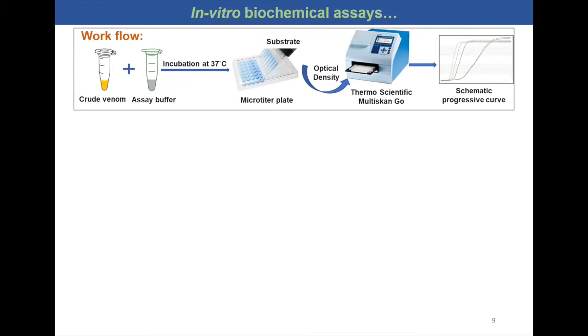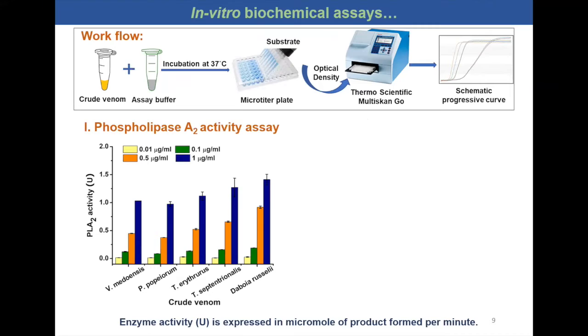Further, to understand the pathophysiological effects of crude venoms and to characterize the pharmacological components, in vitro biochemical assays were performed. The workflow goes as shown in the figure. Phospholipase A2 activity was estimated in this manner, and the figure shows the presence of PLA2 activity in all 4 snake venoms. The activity was seen in a dose-dependent manner, with Trimeresurus albolabris primarily showing the highest activity.